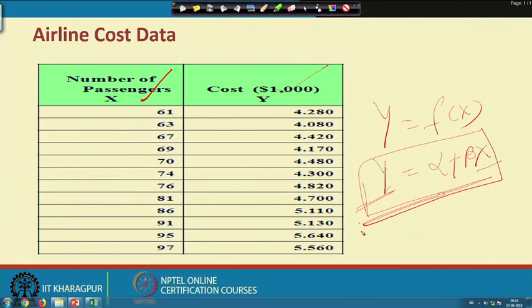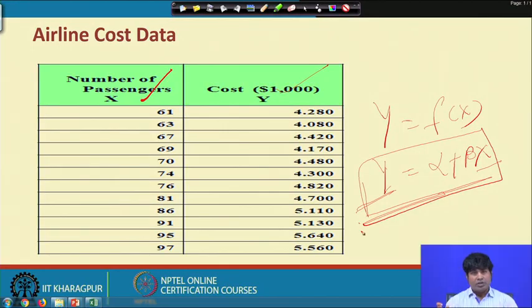On the basis of data visualization, we can get to know whether the relationship is a linear one or non-linear one. But since we are discussing linear regression modeling, let us start with the assumption that they are linearly related, and accordingly the mathematical model you have to introduce here is y equal to alpha plus beta x, where alpha is a parameter, beta is a parameter, y is the dependent variable and x is the independent variable.